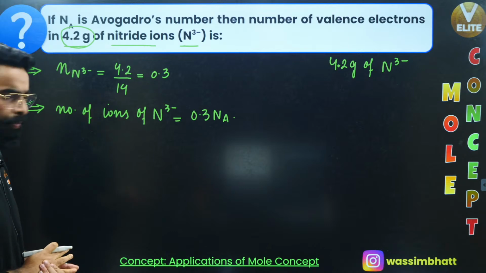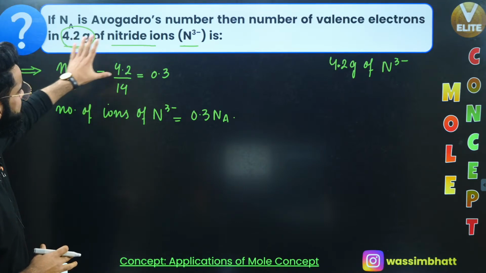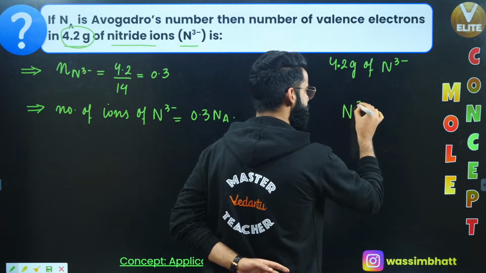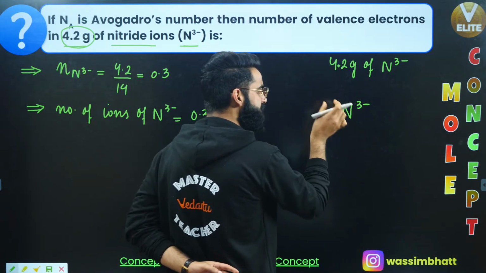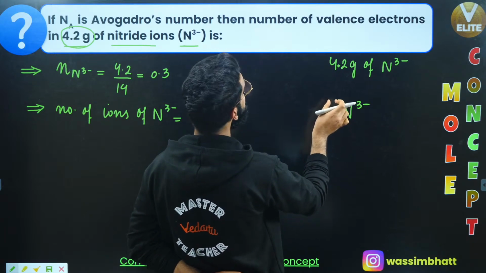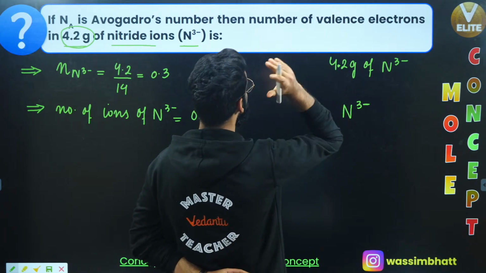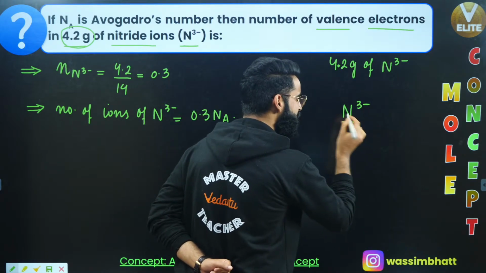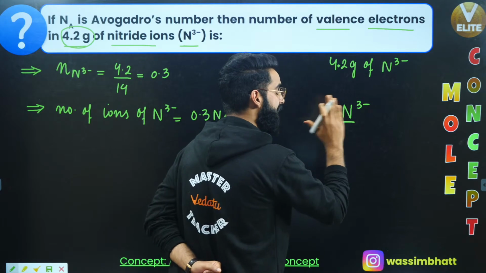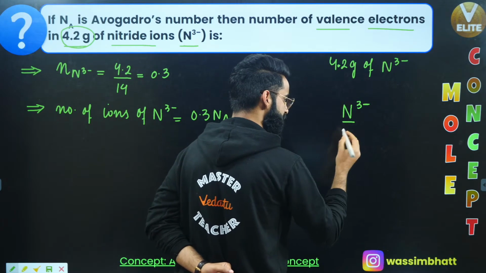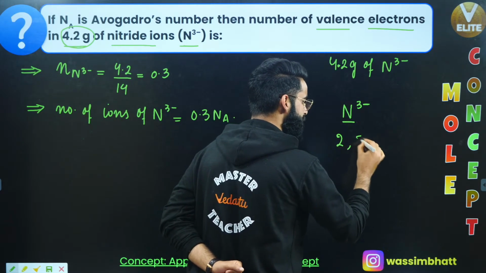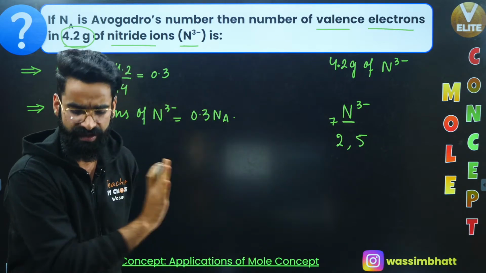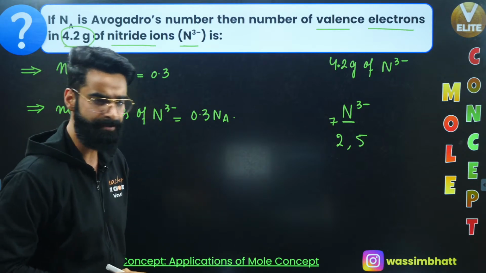Now after this, what do we need to do? Since we are supposed to calculate the number of valence electrons in N tri-negative, how many electrons will be there? Yes, we have to calculate valence electrons. First of all, let me write the normal configuration of nitrogen without any charge. Its atomic number is 7, so the configuration is going to be 2, 5.